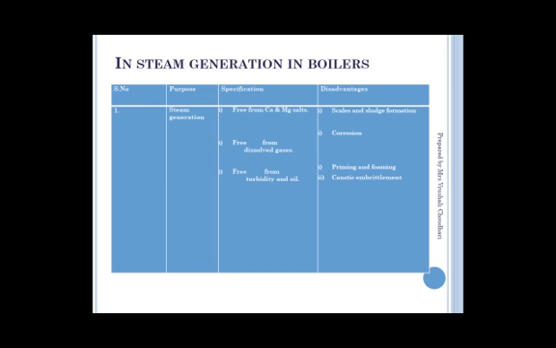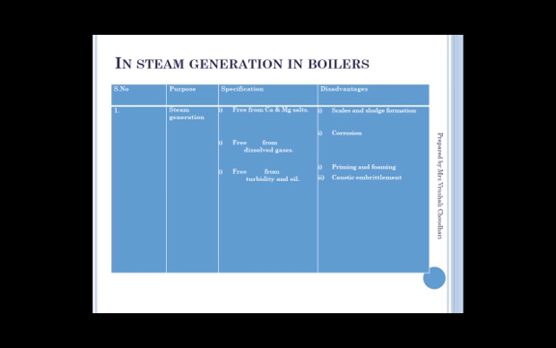Steam generation. If we use hard water for steam generation, what will happen? It will form scale and sludge. It is going to form corrosion, priming, foaming and caustic embrittlement. These are the main disadvantages when we talk about industrial applications of water.